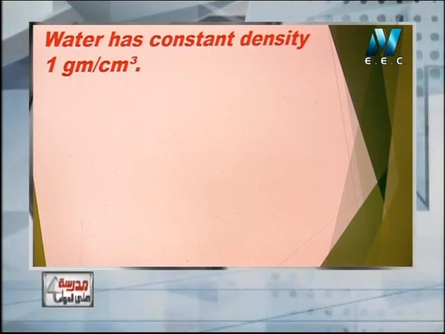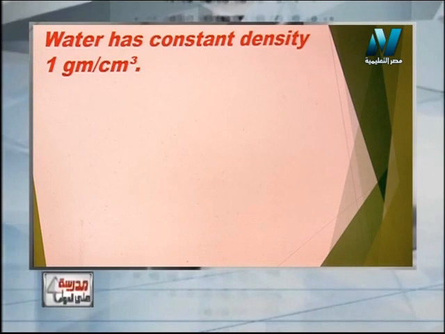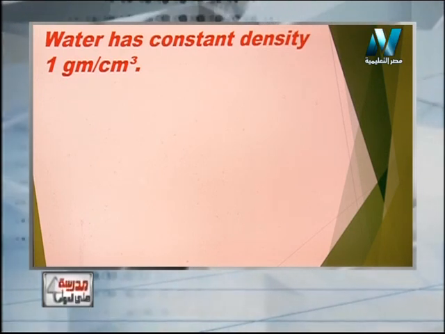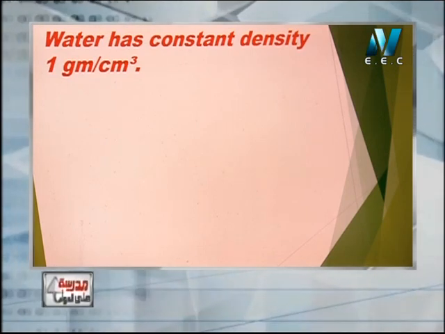Water has constant density. It doesn't change. 1 gram per cubic centimeter. That means if I have 1 liter of water and I put it on the scale, the reading will be what? 1 kilogram. If I have 1 milliliter of water and put it on the scale, its mass will be just 1 gram.